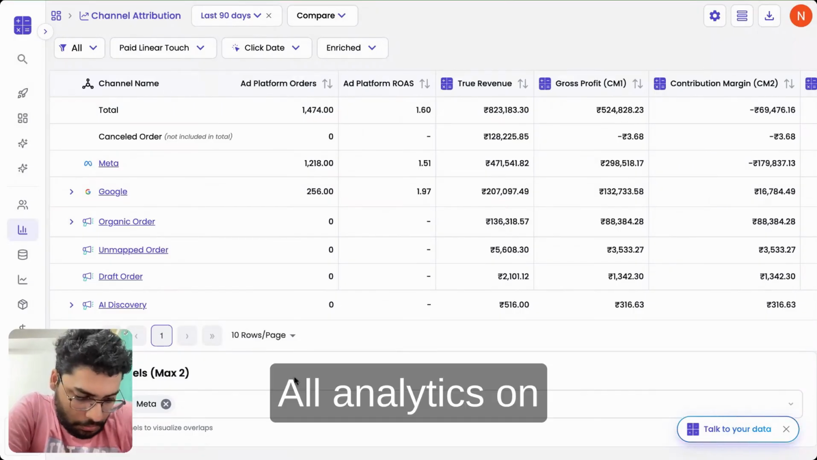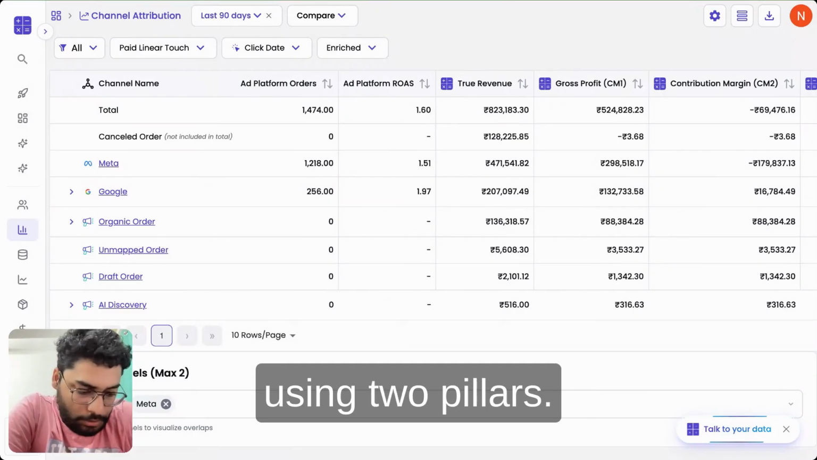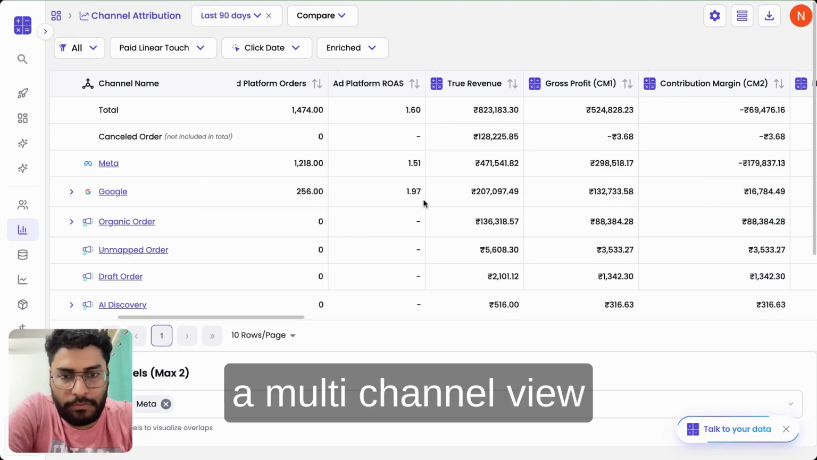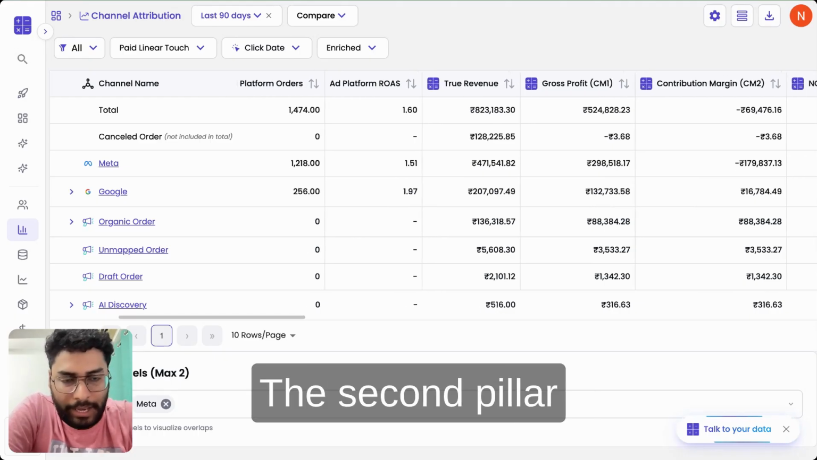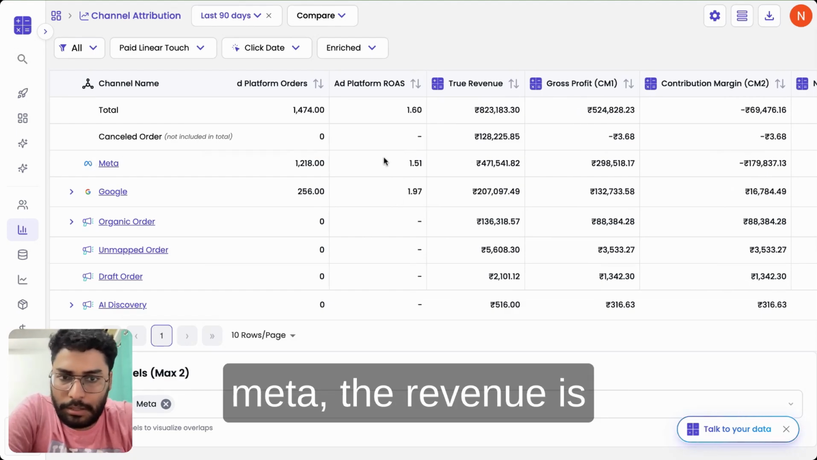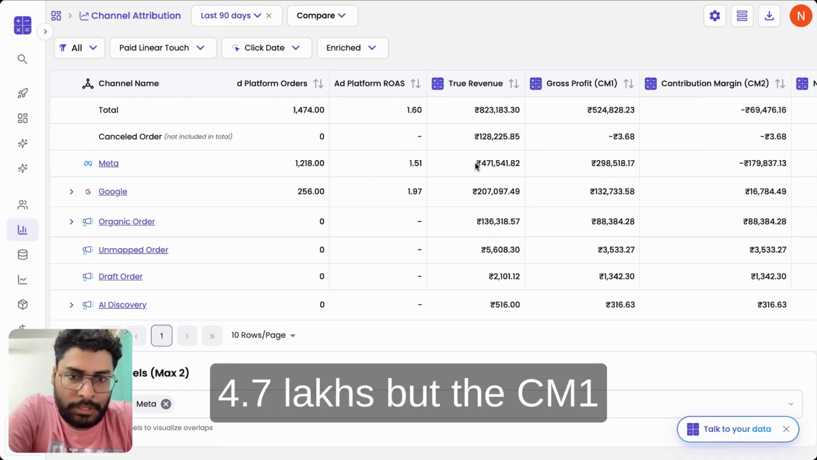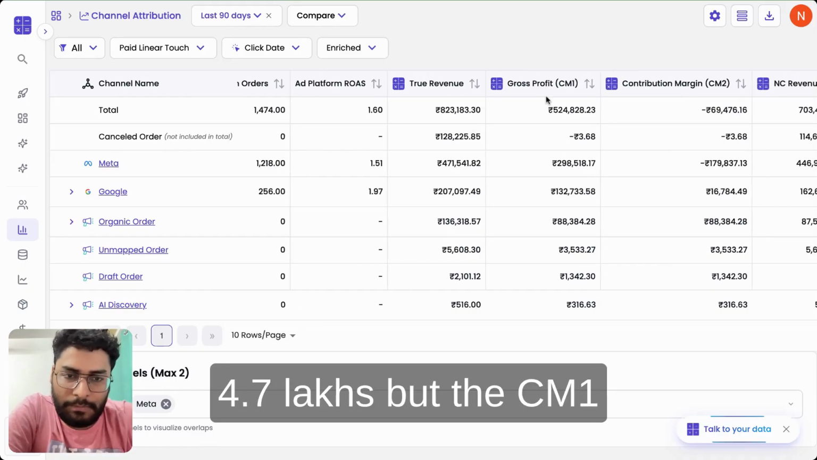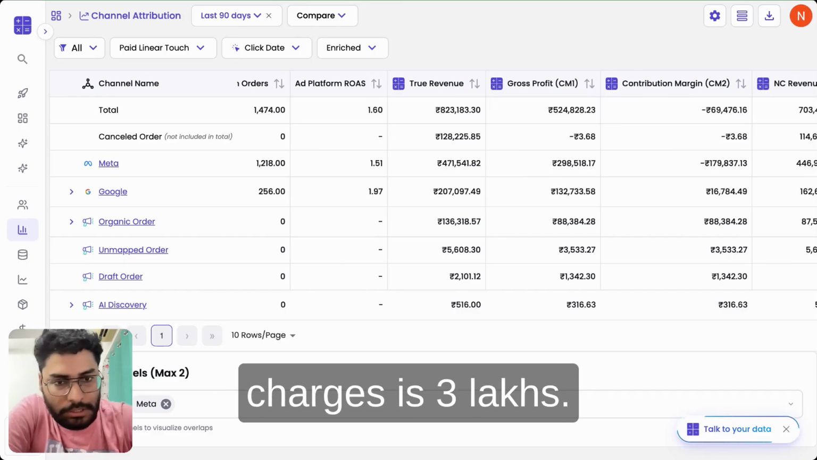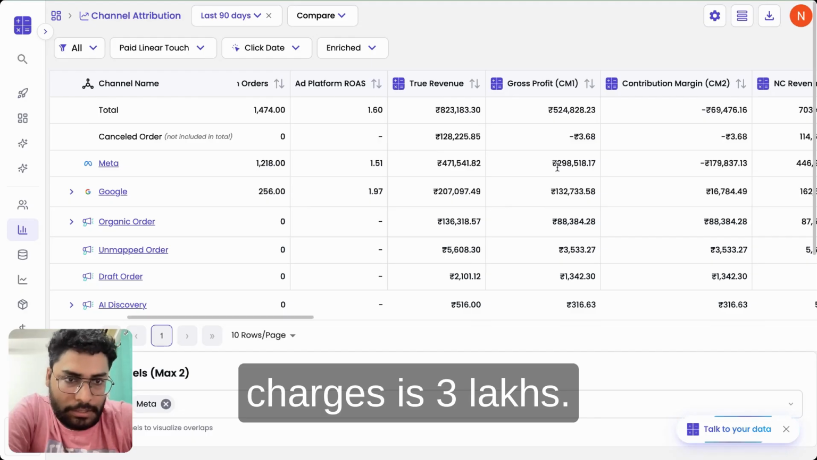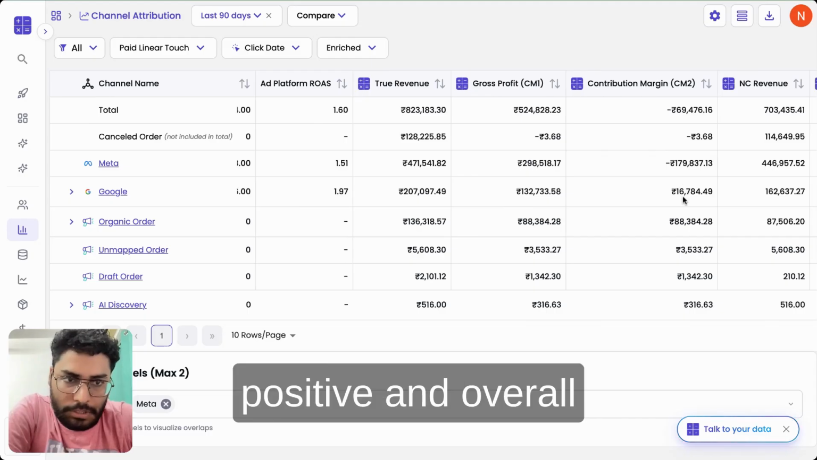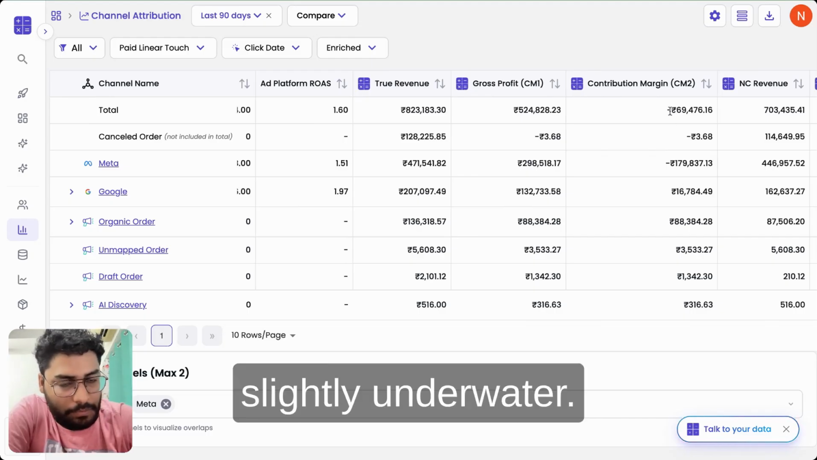All analytics on the BooleanMaths platform is powered using 2 pillars. The first pillar was attribution, where we ensure that we are looking at a multi-channel view at all times. The second pillar is profitability. So, for example, you can see over here that for Meta, the revenue is 4.7 lakhs, but the CM1 profit, after deducting cost of goods and payment charges and shipping charges, is 3 lakhs. And after deducting marketing spend it is actually net negative, while Google is slightly positive and overall the brand is slightly underwater.